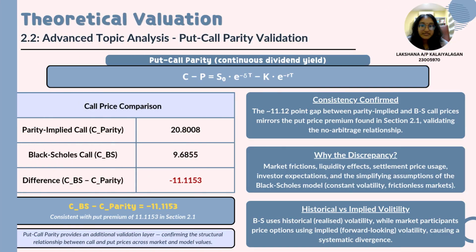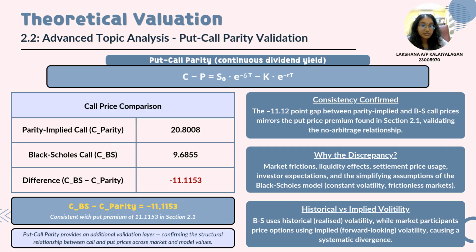The difference may be due to changing market volatility, investors' expectation, liquidity effects, and the simplified assumptions of the Black-Scholes model. To further validate our pricing results, we perform the put-call parity analysis, which represents a fundamental no-arbitrage relationship. Using the formula on screen and the Bursa Malaysia market put price, we calculate the parity implied call price. This implied call value is 20.8, while the theoretical Black-Scholes call is 9.69, resulting in a distinct difference of